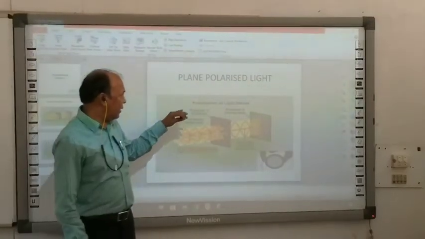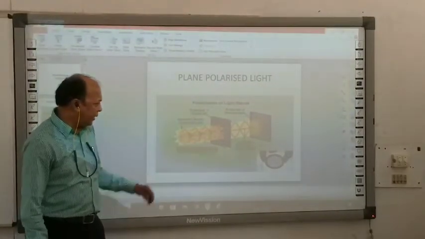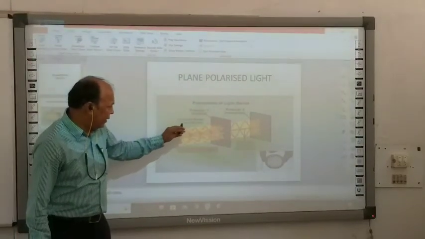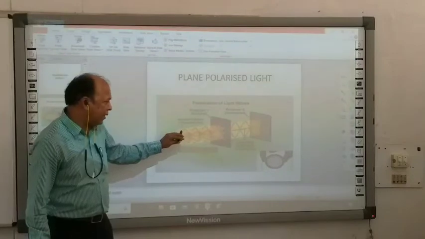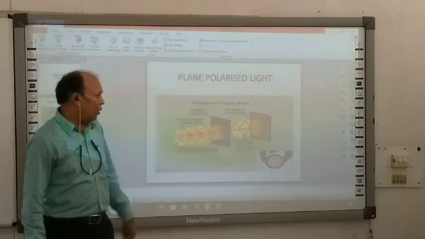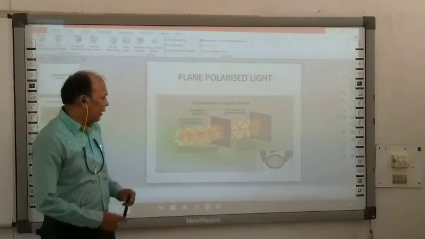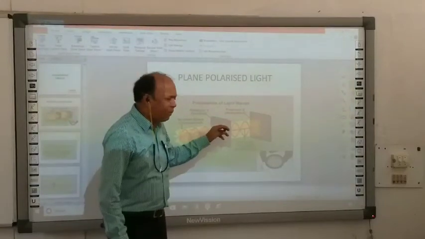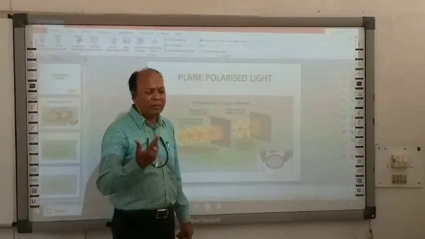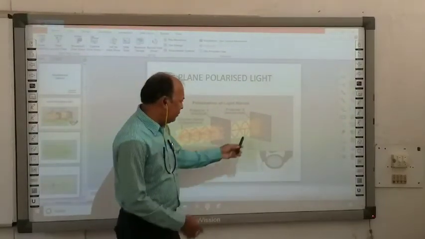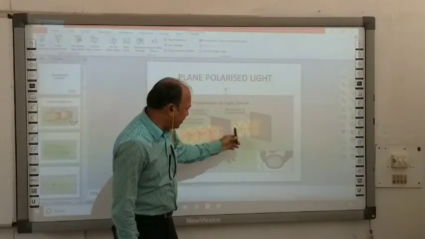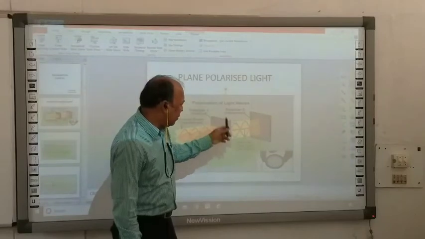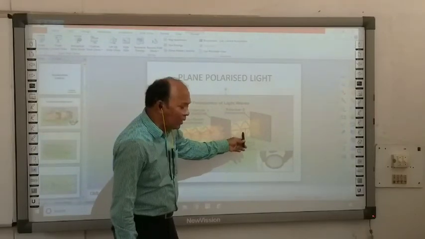Here you can see what is the plane polarized light. Here you have seen these are the incident beam. Incident beam, these oscillating vectors, they are oscillating in all possible directions. When these vectors are passed through some polarizer or maybe some medium, in this end you can see that some of the optical vectors are restricted and only few are allowed to pass through it.